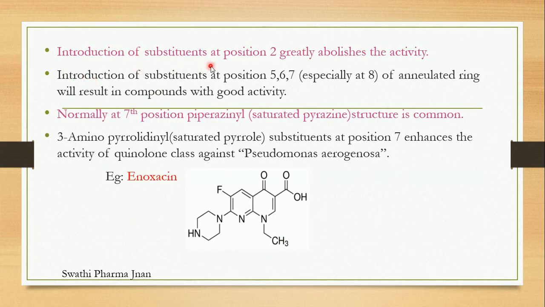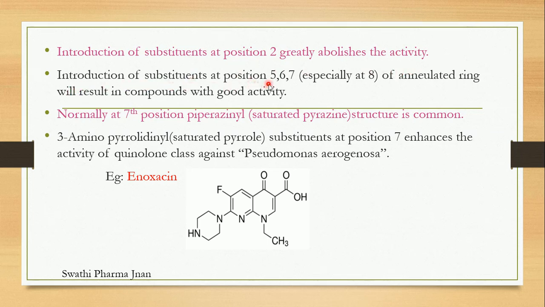Next, introduction of substituents at position 2 greatly abolishes the activity. If we introduce any substituents or functional groups at the second position, then it will greatly abolish the antibacterial activity.